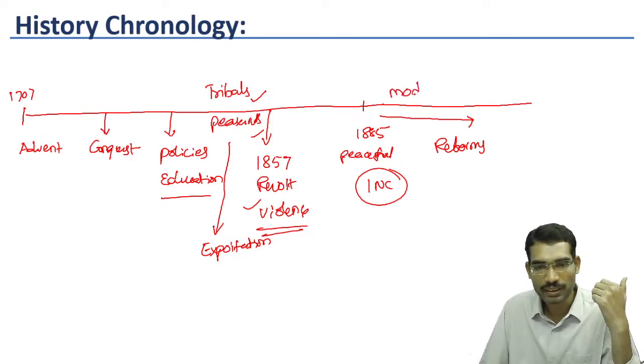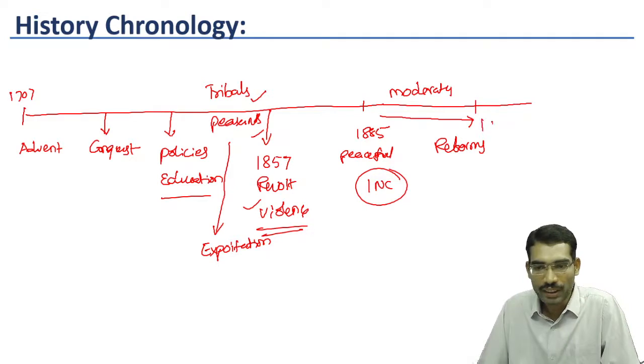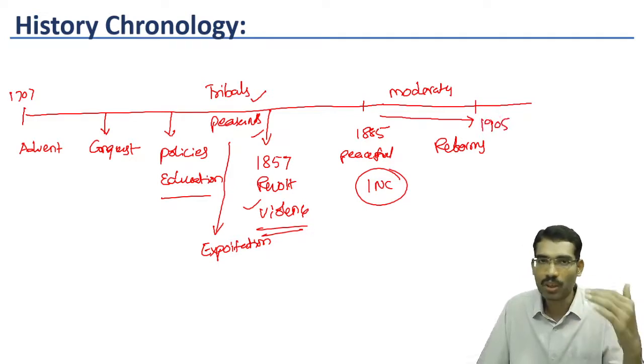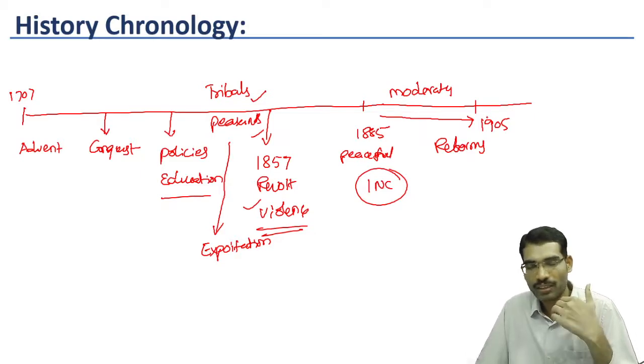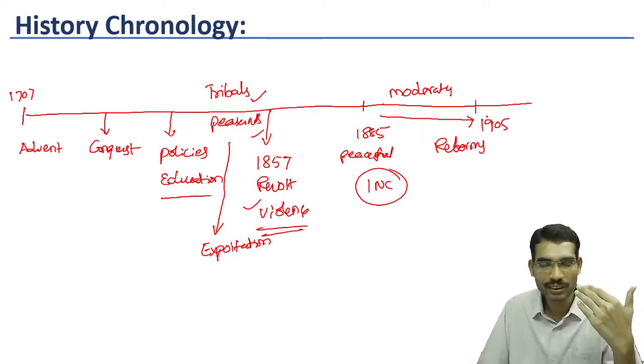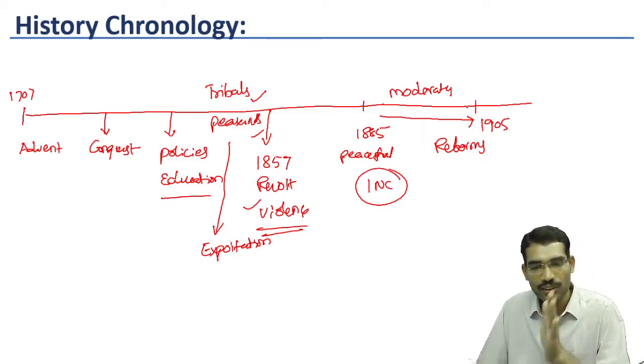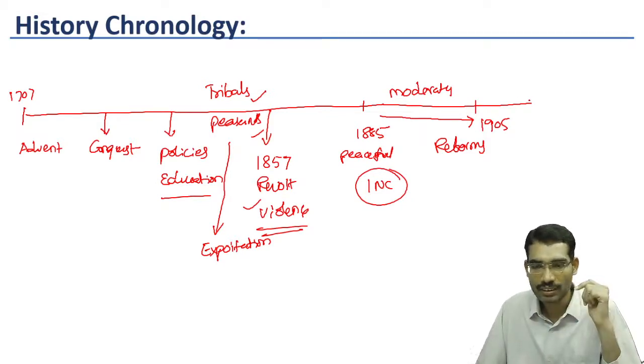They were called moderates. From 1885 to 1905, it was called the moderate phase. These people were so backward, we are calling them freedom fighters. After 1885 to 1905, we are calling it the moderate phase. Then up to 1980, extremist phase.